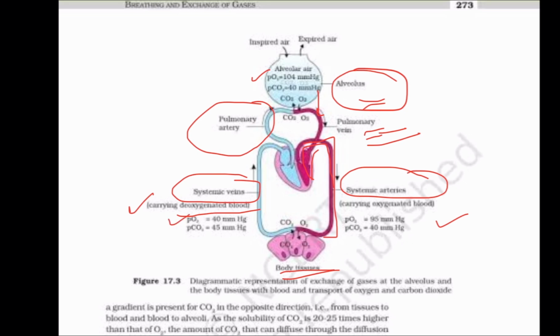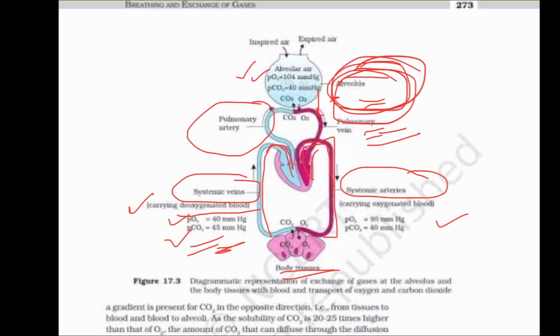Now you see the PO2, you compare it here. The PO2 is 40 millimeter of mercury, whereas in the alveolus PO2 is 104 and PCO2 is 40 here. So we see that PCO2 is more in the systemic veins as compared to the alveolar air. So the carbon dioxide, which is rich in the systemic veins, will enter into the alveolus. Before it enters into alveolus, it has to go through this tract.